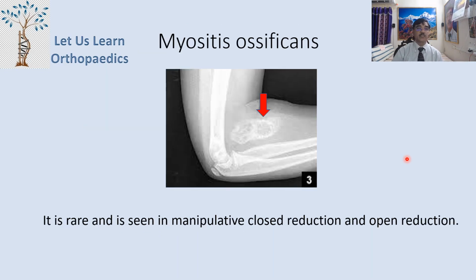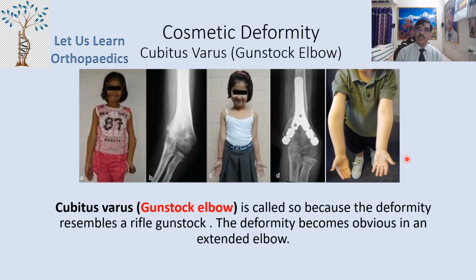And myositis ossificans. It is rare and is seen after manipulative closed reduction and open reduction, when somebody has tried multiple closed reductions, and that results in myositis ossificans. And the cosmetic deformity includes mainly the cubitus varus or Gunstock deformity, Gunstock elbow.